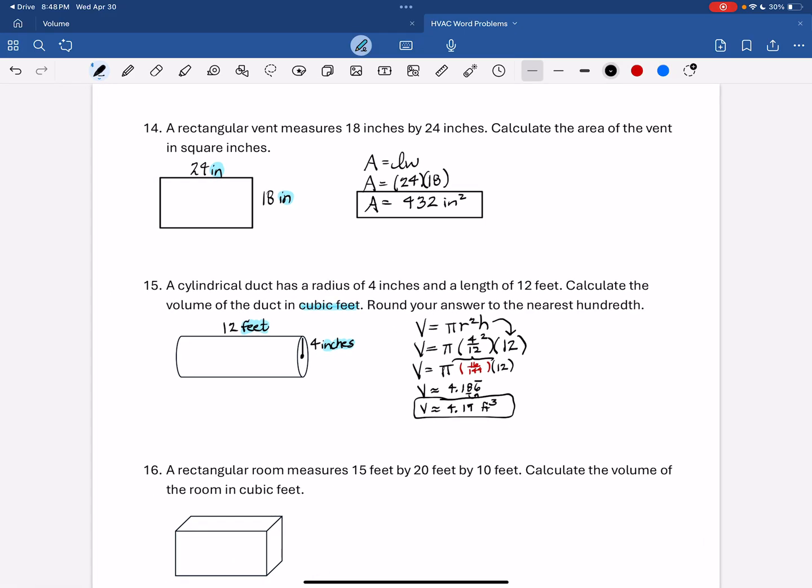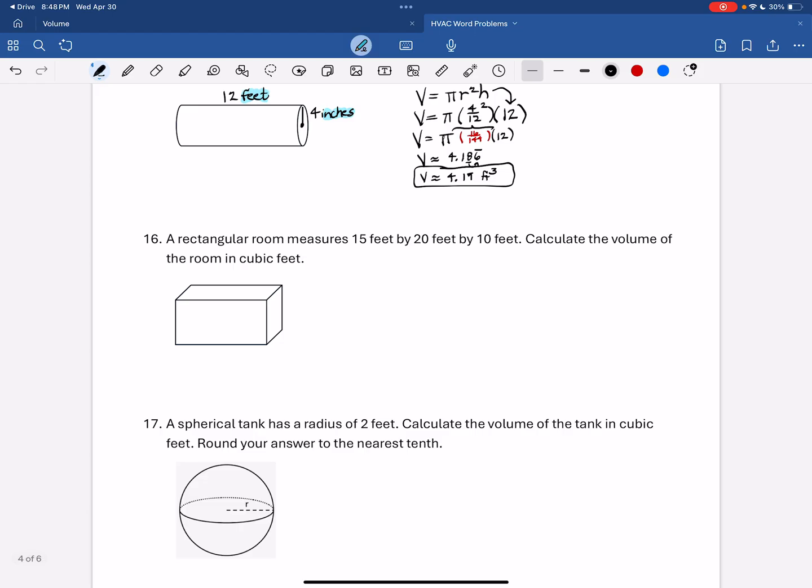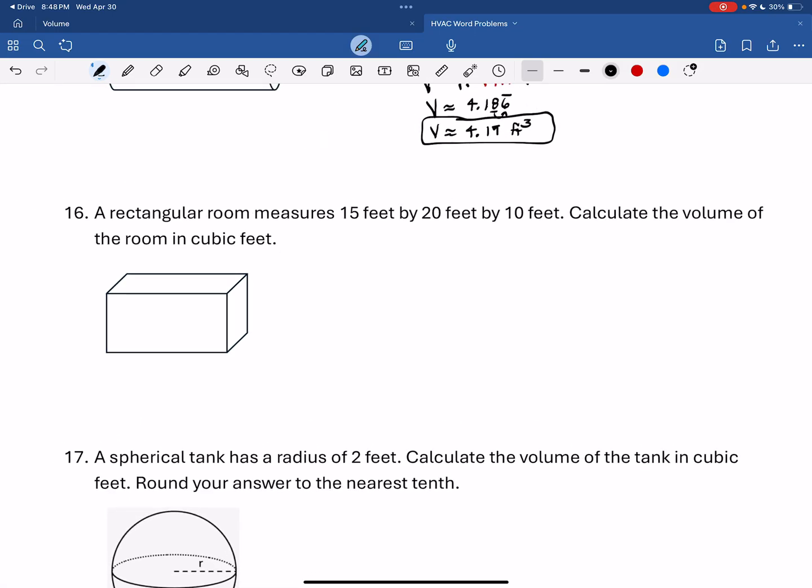That can turn tricky in a hurry if you have to convert those units. A rectangular room measures 15 by 20 by 10 feet. 20 feet, 15 feet. And again, I'm just going by the scale, the length of these sides. Calculate the volume of the room in cubic feet. So we're good to go. Our units match, and it's what they're asking for.